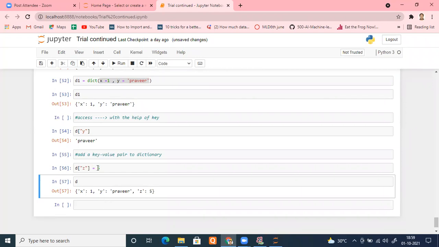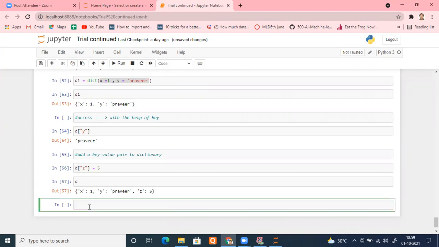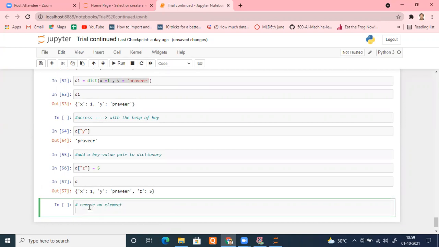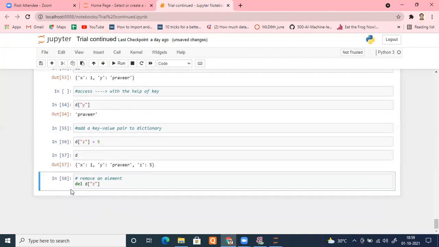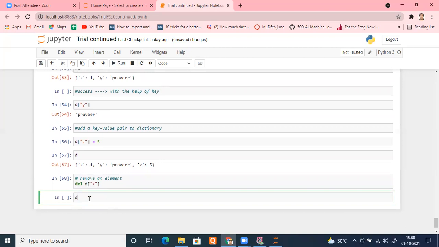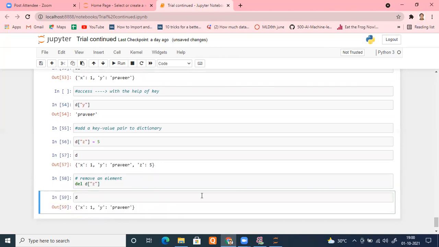Okay. Similarly, I want to remove an element. Suppose I want to remove Z. I have inserted Z, and I want to remove the Z. How can I do that? Simple. Use the keyword del, very much like we use in the list as well. Remember? Same. And its key, like this. That's it. And run it. Now check D. Z has gone.